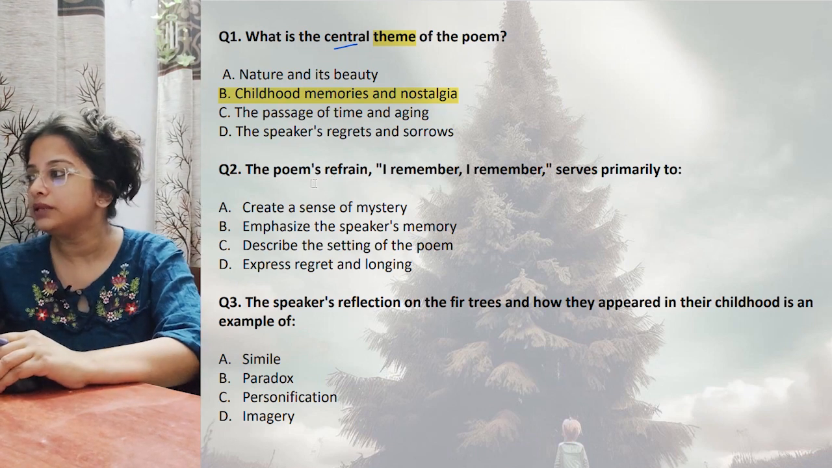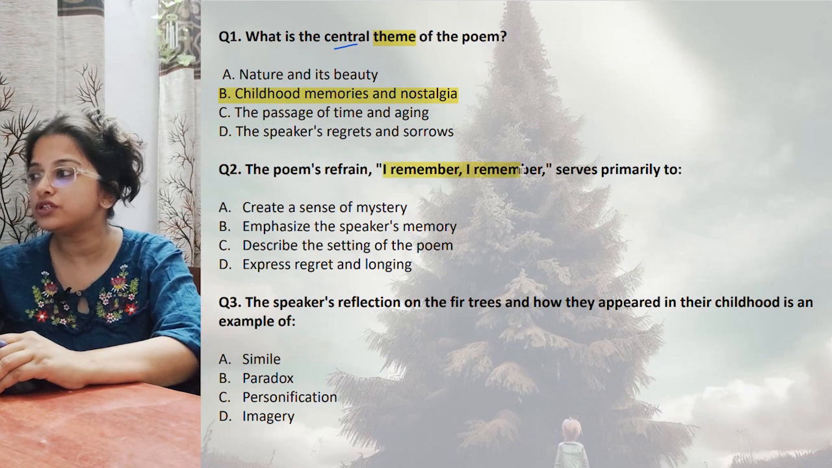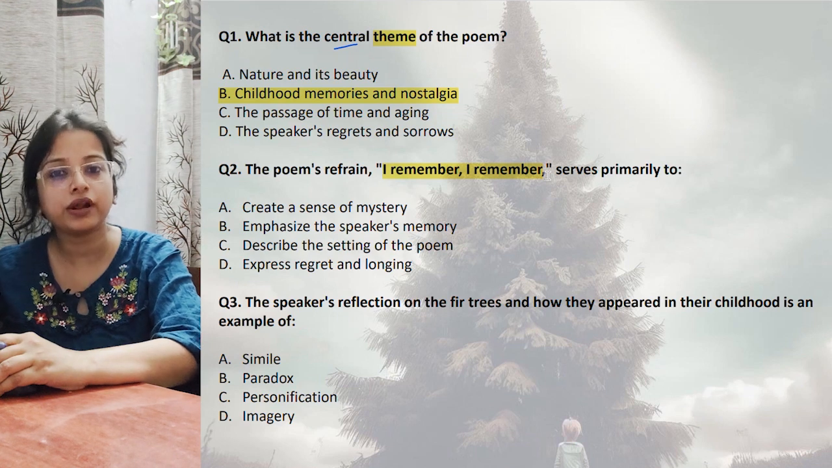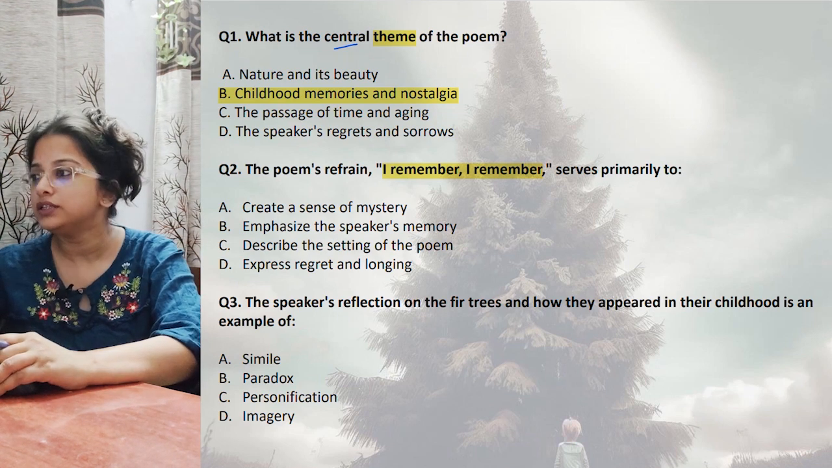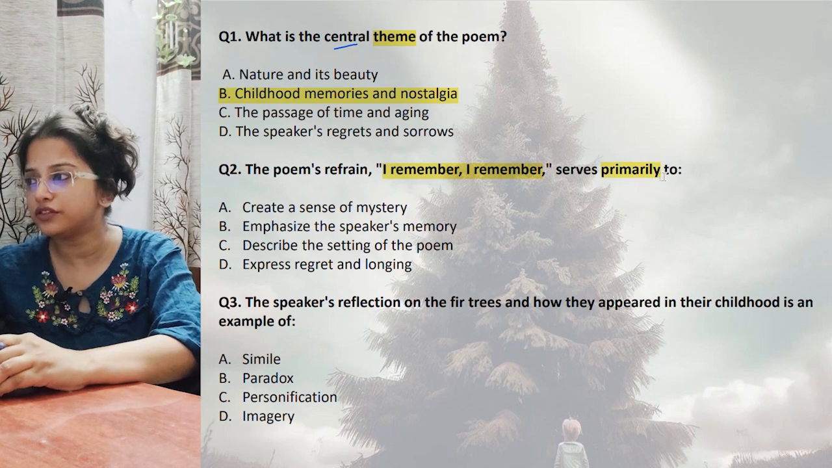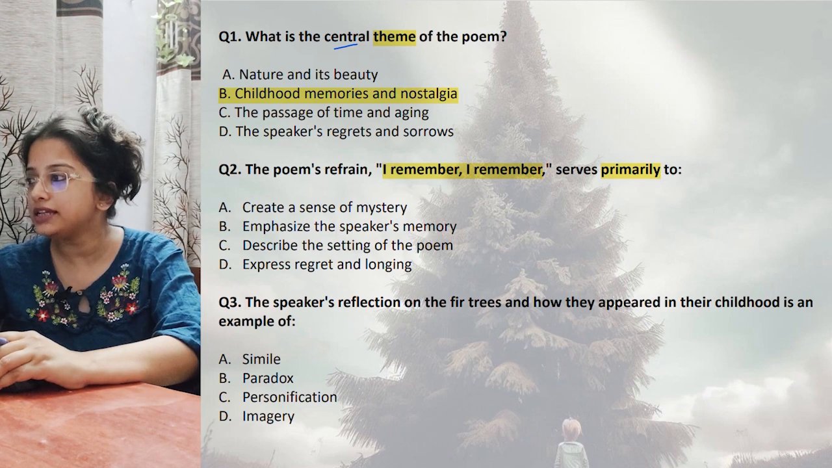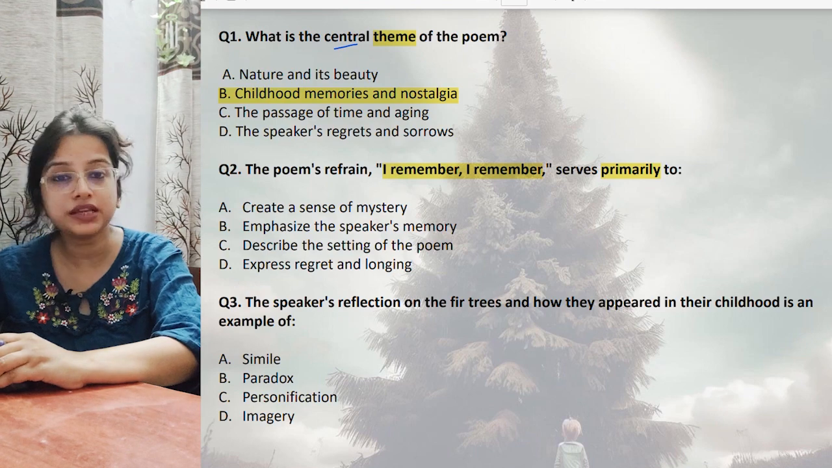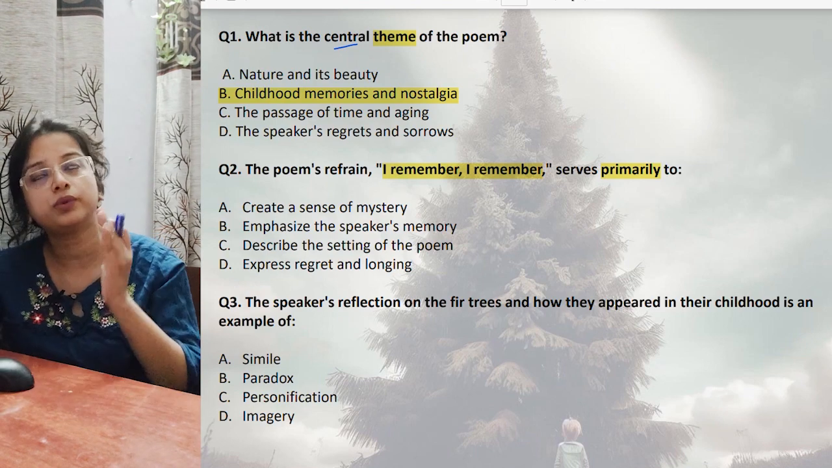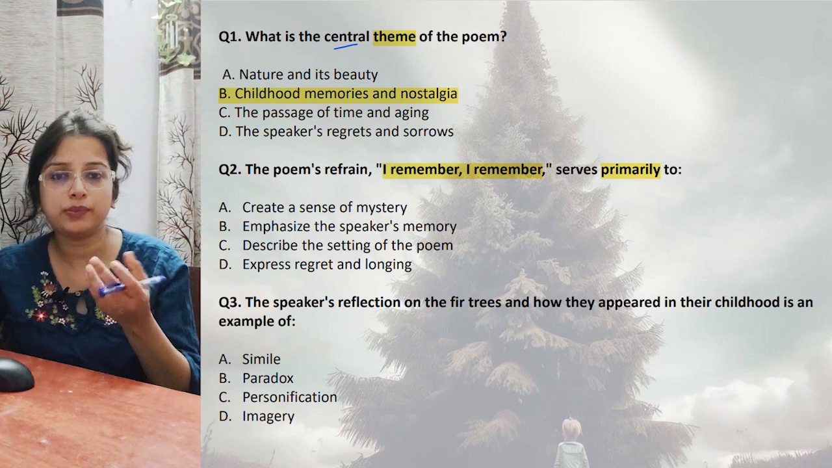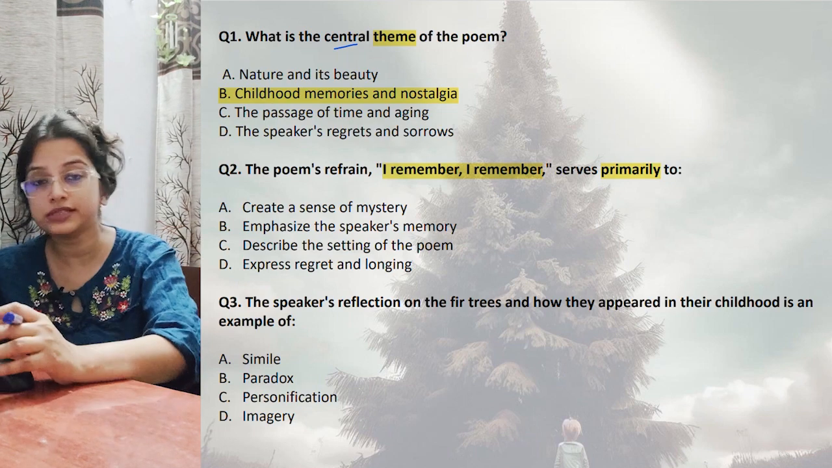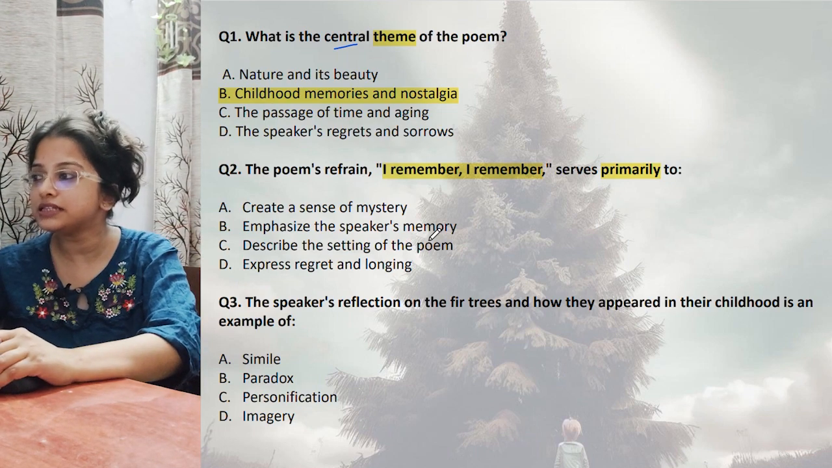The poem's refrain, that means the line which is constantly repeating in I Remember, highlights something. So what purpose does it serve? Create a sense of mystery. Some mysterious thing is going to happen, and you are thinking what is going to happen? So is it that mystery? Emphasize the speaker's memory. Describe the setting of the poem.